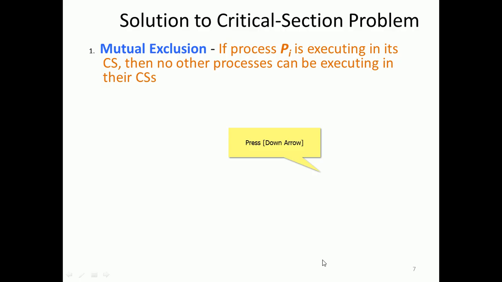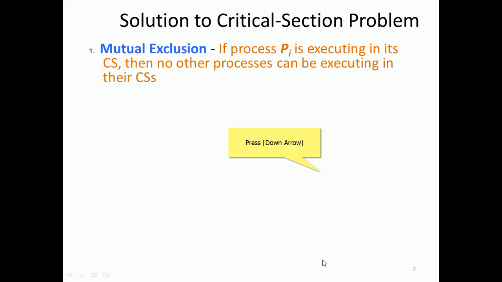What are the principles? The first fundamental principle is mutual exclusion. What is mutual exclusion? If process Pi is executing in its critical section, no other process can be executing in its critical section. For example, process 1 and process 2. Process 1 has entered its critical section, so process 2 should not enter. Saying process 2 should not enter is of no use; you have to prevent process 2 from entering. You have to put a barrier for process 2, right?